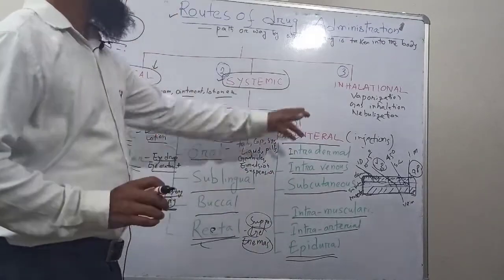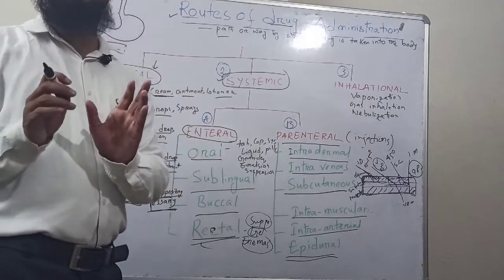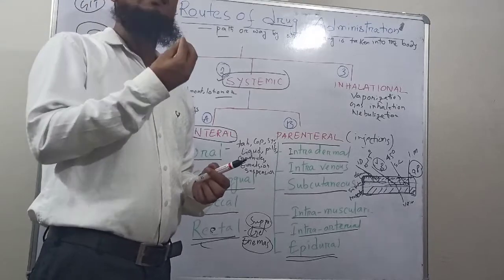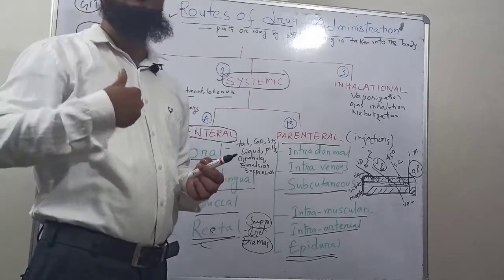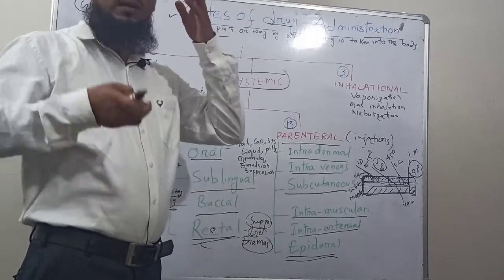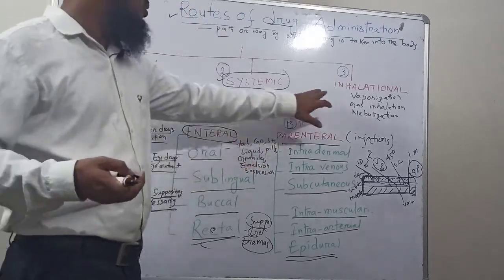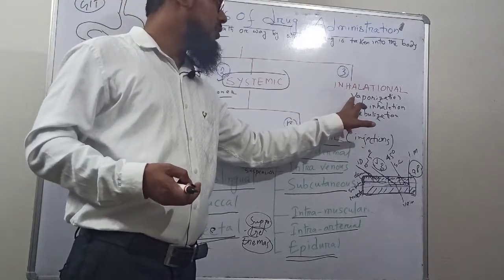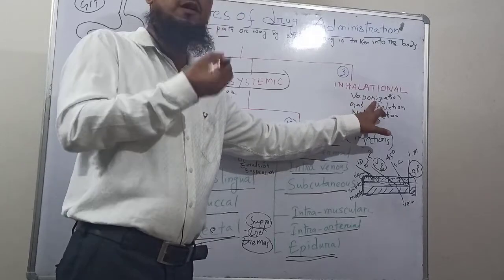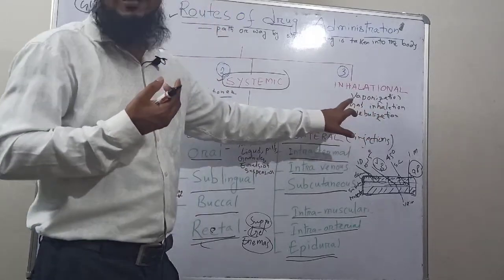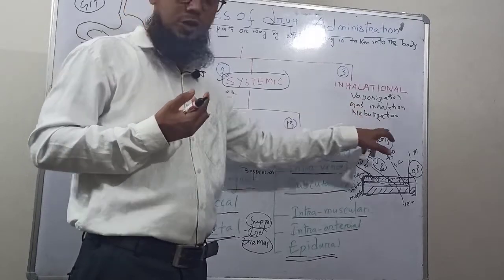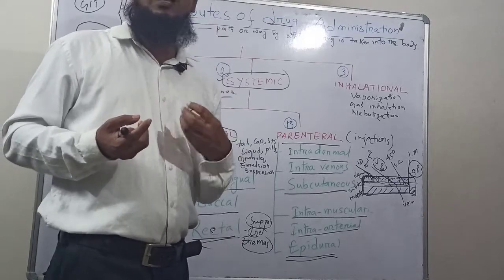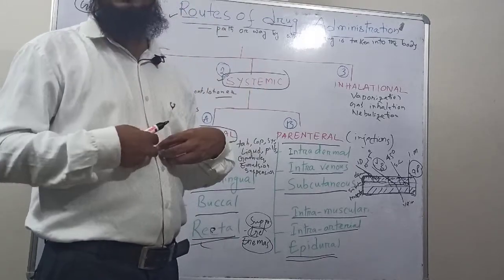Next, coming to the last part of routes of drug administration, inhalational. Drugs are given through our nose as a gaseous form, and they are absorbed and reach systemic circulation. That is one type of systemic route of administration. The drug is given as vapor, gas inhalation or nebulization, mainly anesthetics like general anesthesia, or drugs like salbutamol, which are bronchodilators.